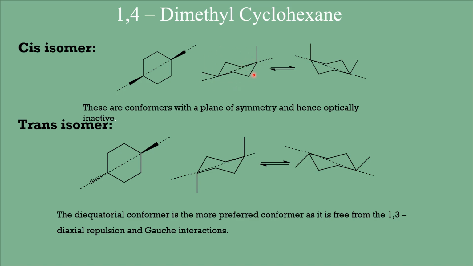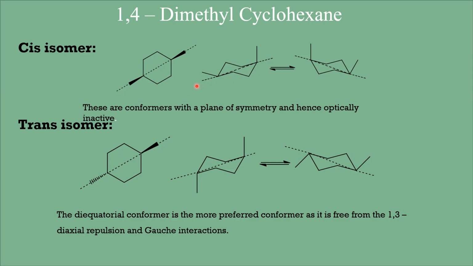And when this ring undergoes ring flipping, this axial group will go to the equatorial side but still remains beta, and this equatorial group comes to the axial side and still remains beta. So these are the interconvertible conformers of cis 1,4 dimethyl cyclohexane, and of course both are having the same energy. Since the number of axial methyl groups is the same and the number of equatorial methyl groups is the same, both are having the same energy.